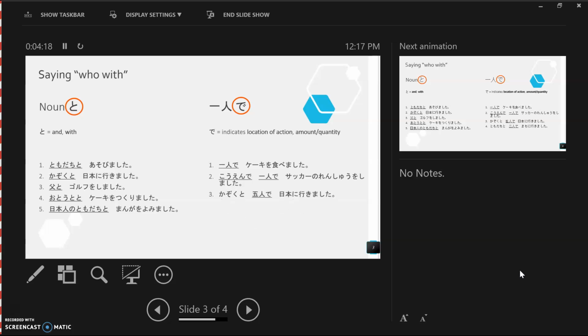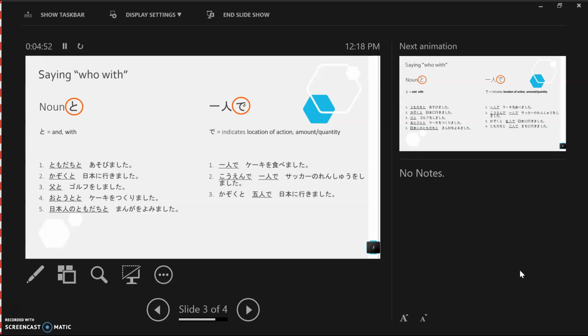Alright, number 3, have a go. 家族と5人で日本に行きました. So you went to Japan, and how many people went together? Altogether, there are 5. But the first part, 家族と, what does that mean? That means with the family.